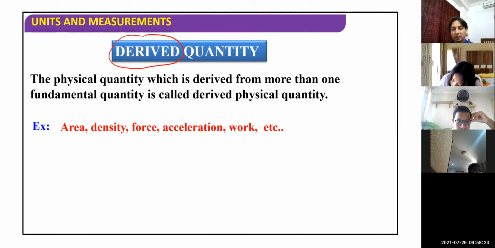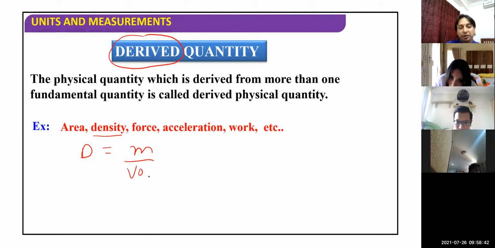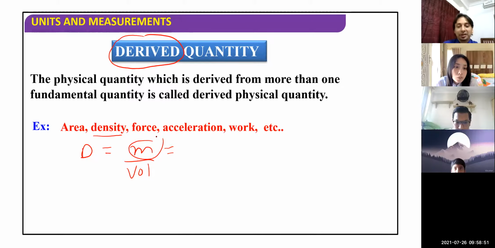So let me take density. How is density a derived quantity, children? Density is equal to mass divided by volume. Actually, it is the density of a substance. So what is mass? Mass is a fundamental quantity, measured in kilogram.